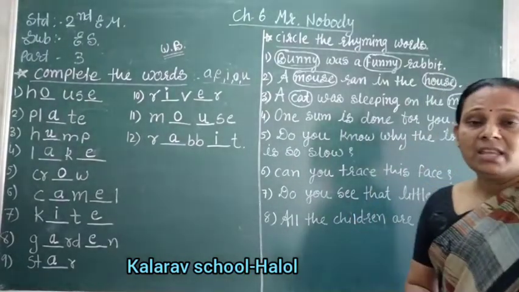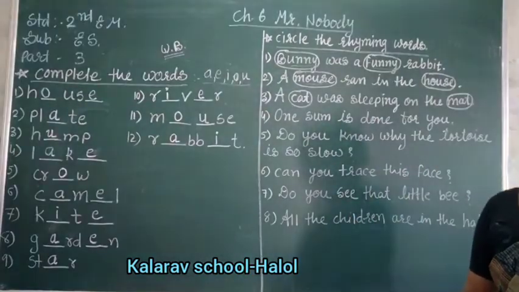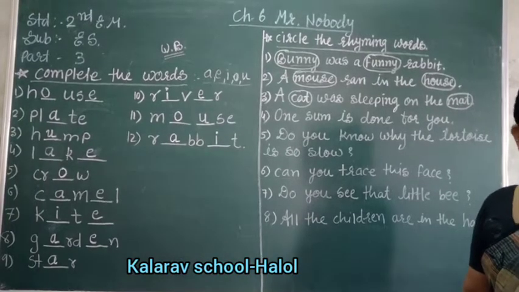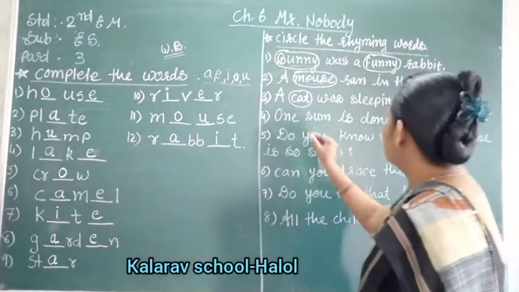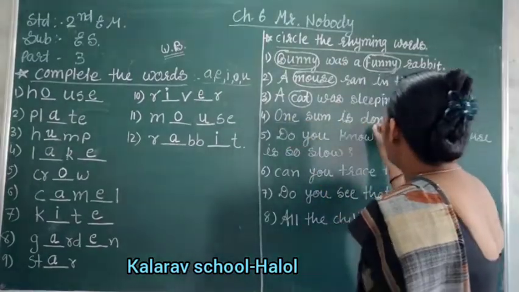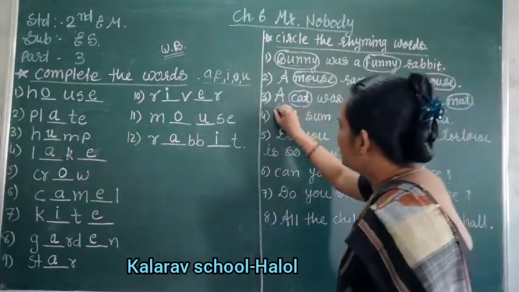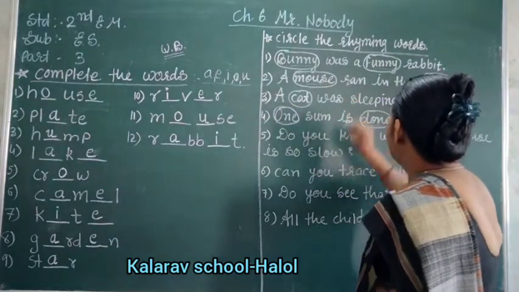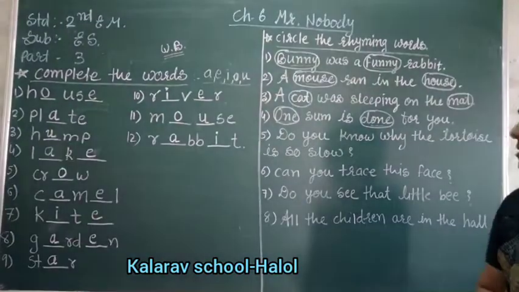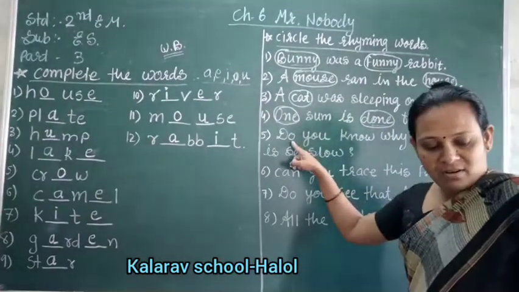Here it is very difficult to find out. Then what is the rhyming word? Look here, O N E and O N E. That means O N E, one, and O N E, done. Right? Okay.